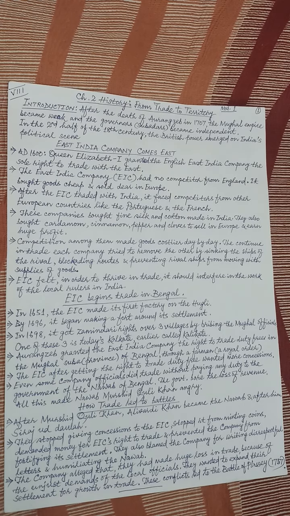The company on its part alleged that they had made huge loss in trade because of the unjust demands of the local officials. The local officials had started demanding certain things that were unjust. They blamed the Suba of Bengal. They wanted to expand their settlement for growth in trade. In this way, these two came into conflict, and these conflicts led to the Battle of Plassey in 1753.